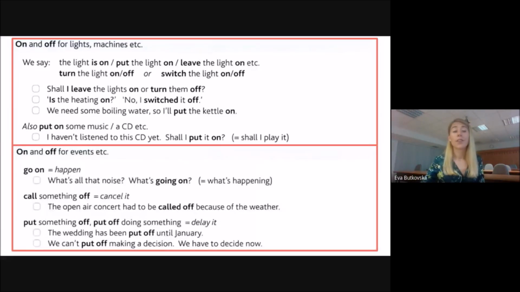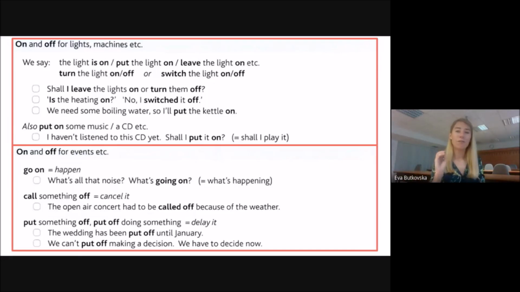Very common phrasal verbs with on and off talk about events. So I would say the most common phrasal verb is go on. And usually you see it in a question. In a question, what's going on? What's happening? That's the very common one. I'm sure you have already seen it somewhere or heard it somewhere. So go on means happen, or what's going on? What is happening?